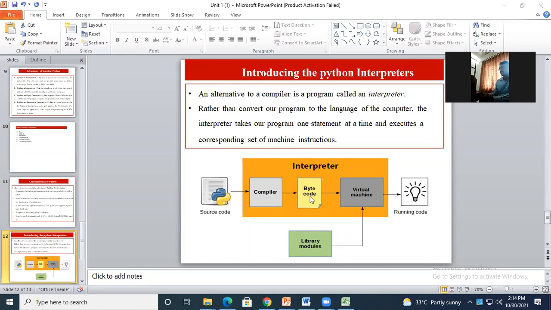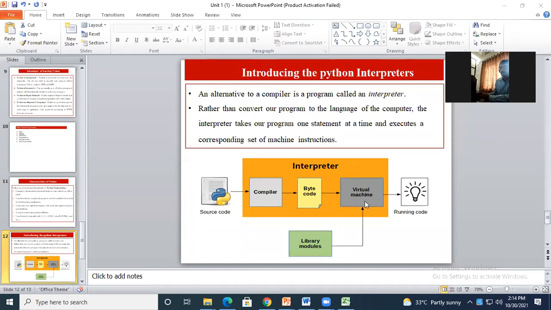Bytecode, sorry, it's a bytecode, not byte level language. Rather than convert a program to the language of computer, the interpreter takes the program one statement at a time, as I already told. It goes line by line.